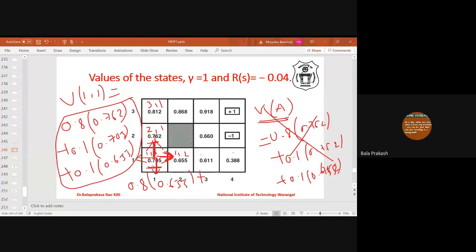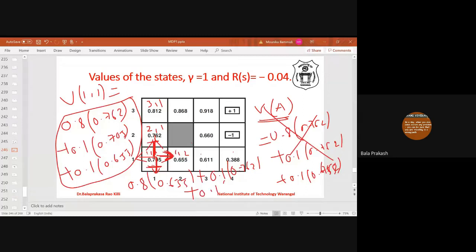then with 0.1 it will move up, and with 0.1 it will move down. With 0.1 it will move up, and what is the value? 0.762. And with move down, 0.1 into 0.705. Move down means it will remain in the same state, right? So from these two examples, this is for the up action, this is for the left action. Similarly, you can calculate for the right action and down action also.